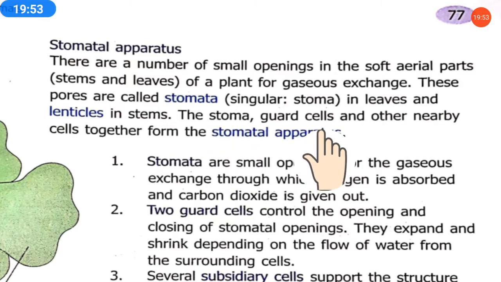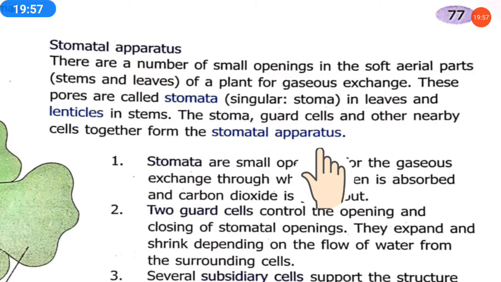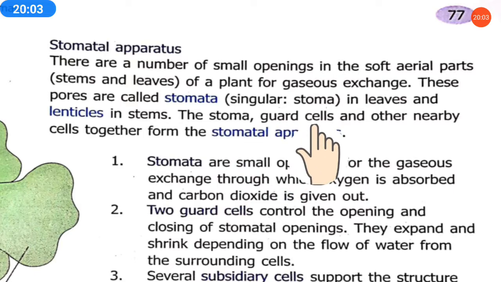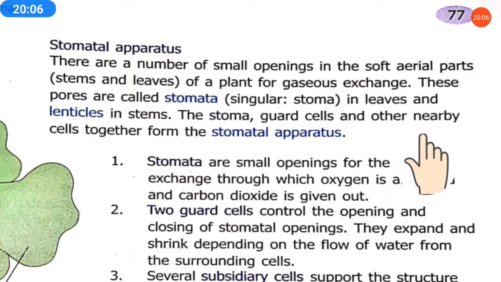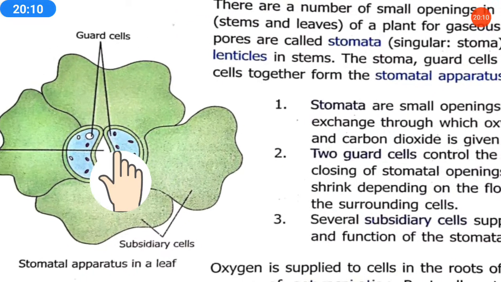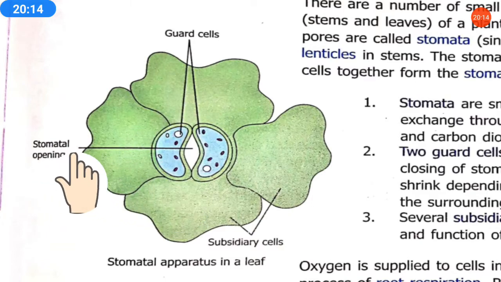The stoma, guard cells and other nearby cells together form the stomatal apparatus. So there are three different parts: the stoma, which is a small opening, the guard cells, and some other nearby cells. As we can see in this diagram, this is the stomatal opening.